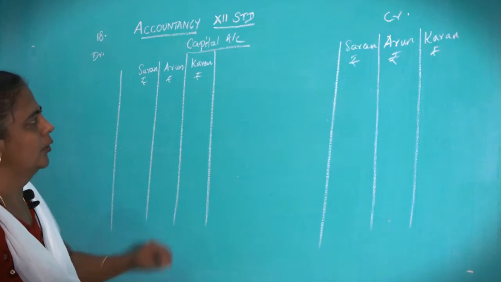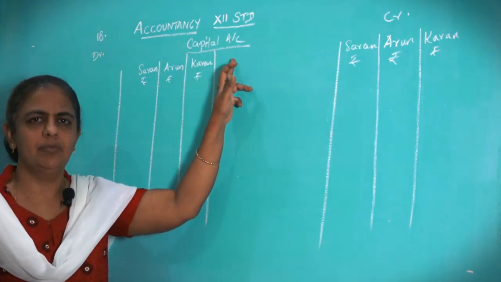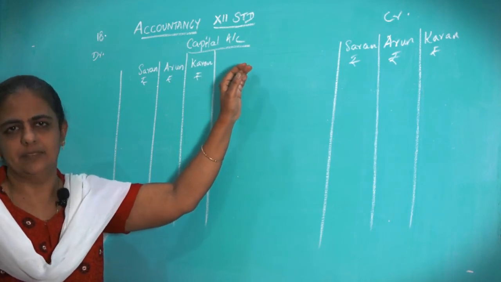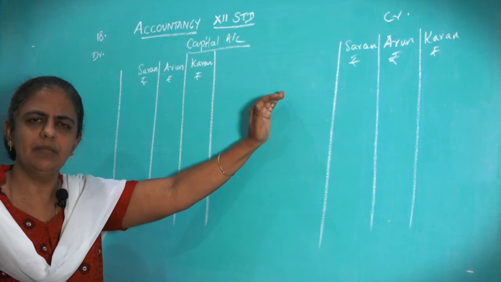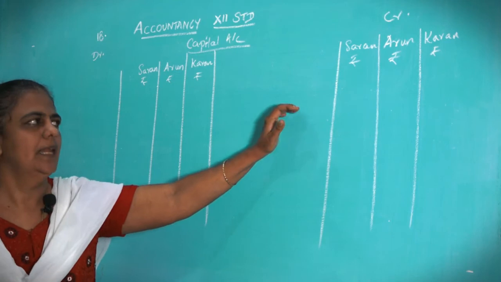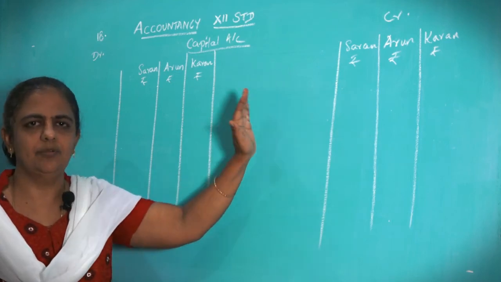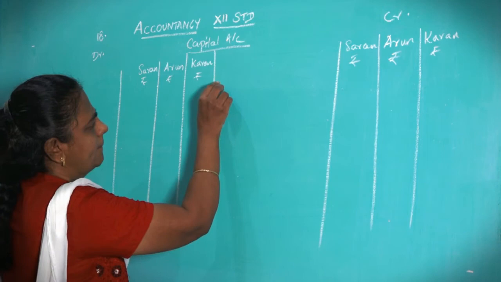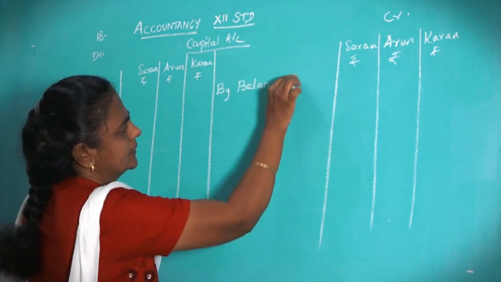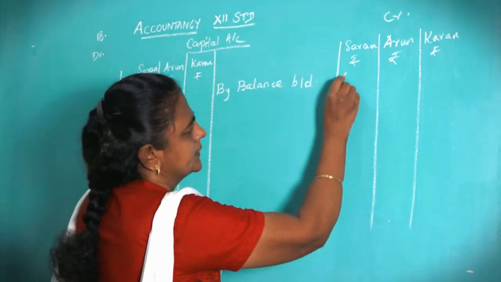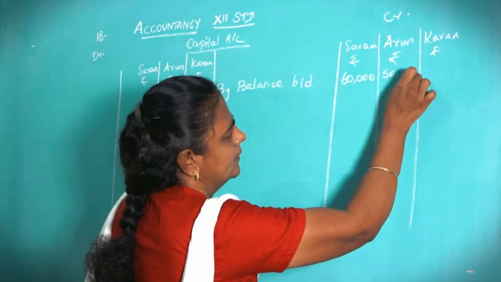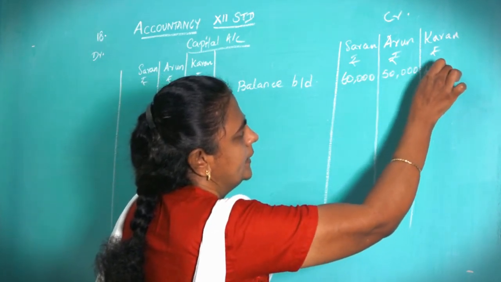Okay. Now when you come to capital account, what is the first thing you have to keep in mind? Always capital is a liability and all liabilities will have credit balance. Okay. So the balance brought down, that is the opening balance, you have to bring it from the balance sheet. You have to see the balance sheet, you have to see the question. In the liability side, what is the capital given, that you have to bring down here. So by balance brought down 60,000, 50,000, 40,000.